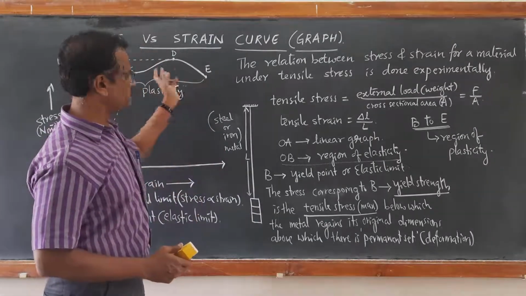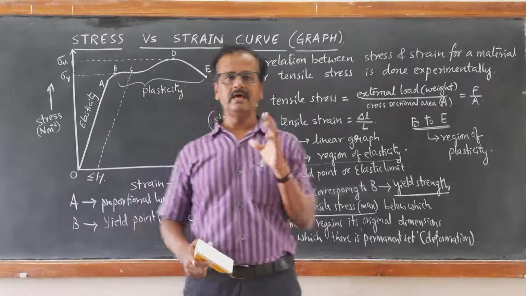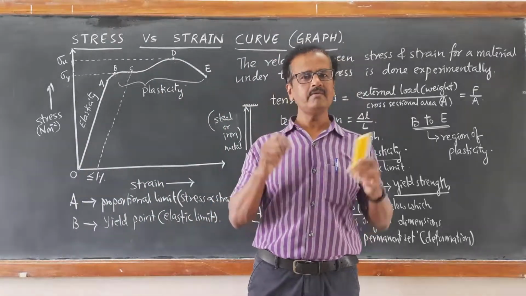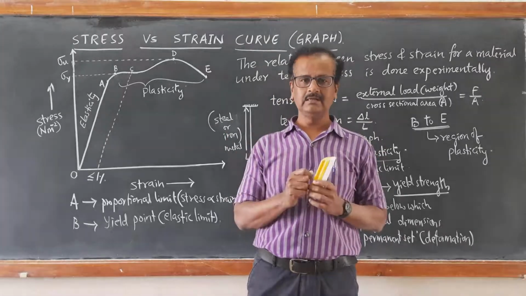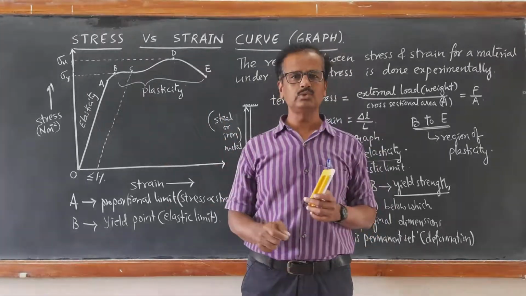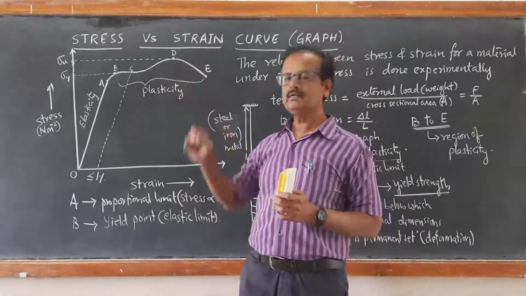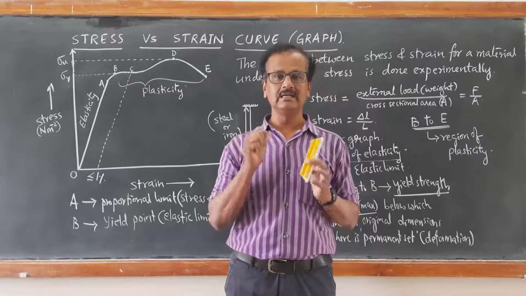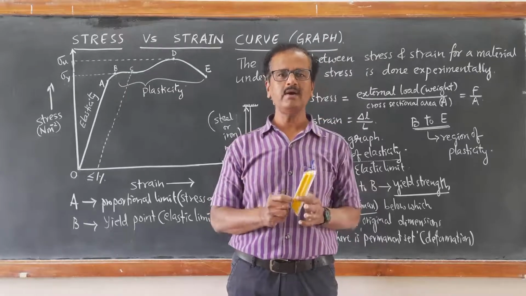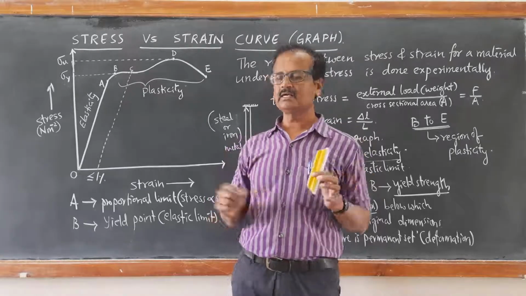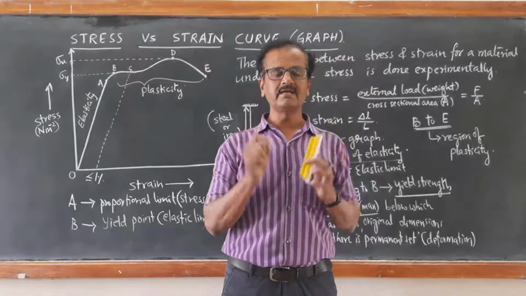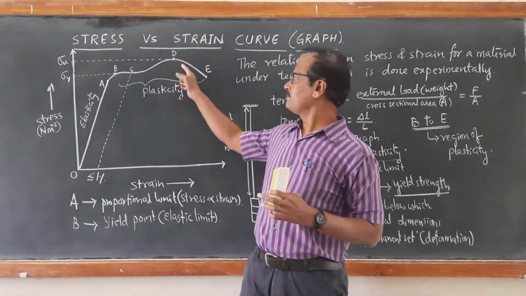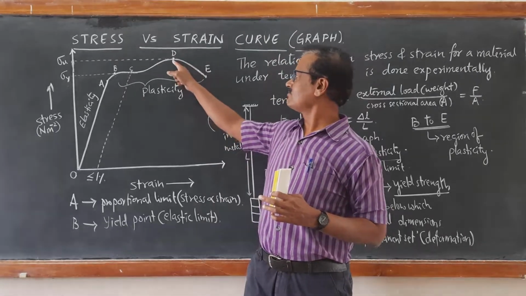If the D to E region is long enough, then that metal is said to be quite ductile or malleable. If the point E lies very close to D, then that material is brittle. Very soon it is going to fracture and break. That is defining the ductility. So, malleability and ductility can be studied in this region of D to E.